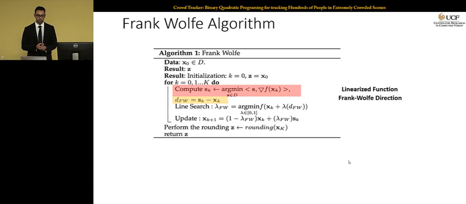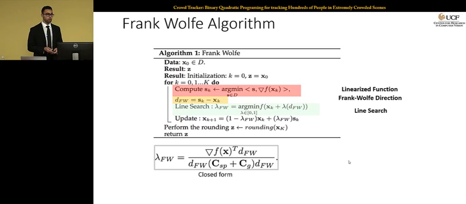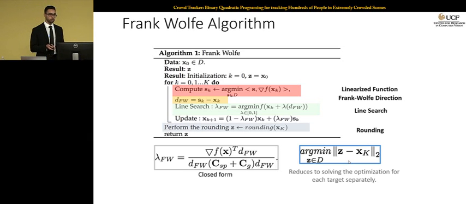But now the question is that given the new point, how much do you want to move toward the new point? This requires solving another optimization, another line search problem that is not always easy to solve. But in our case, this line search problem is going to have a closed form solution, which is shown here. So we can easily find the optimal step size at every iteration in our problem. And once we get the step size and we have the new direction to move toward, we can update x as shown here.